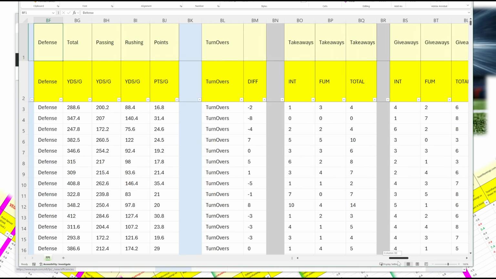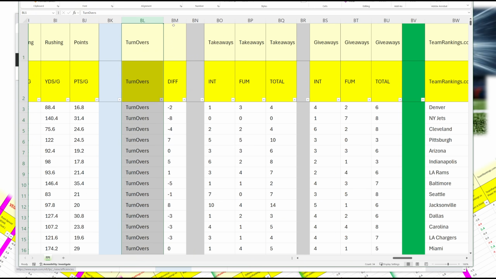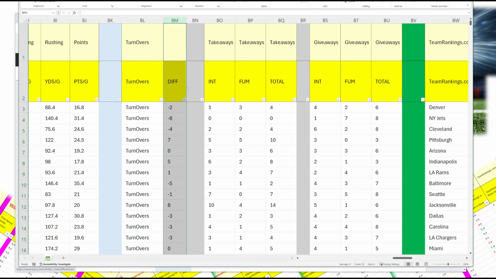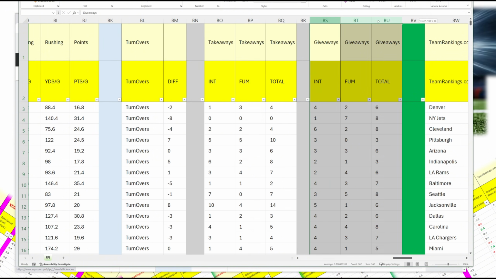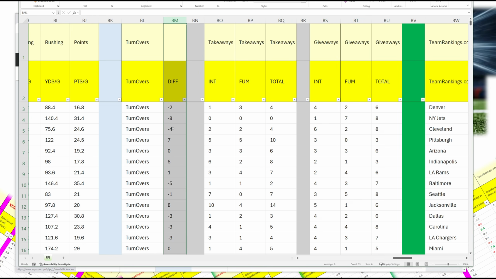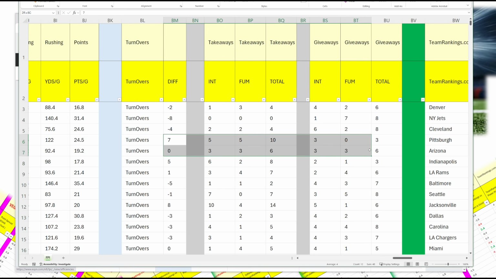Also, I have turnover information. The turnover differential is a plus minus. What this does is it looks at takeaways and subtracts giveaways, and that gives you the differential. So plus is good. For example here, Pittsburgh is +7.